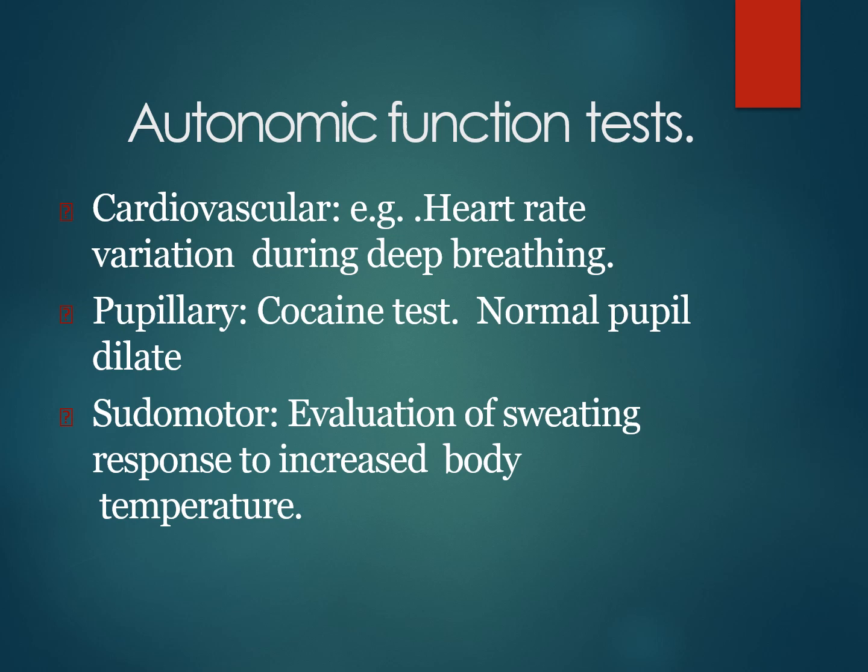The third applied aspect is autonomic function testing. First one, cardiovascular testing. Normally, the heart rate increases during deep breathing, or we can note heart rate variation during deep breathing. Second is the pupillary test using cocaine. It is called the cocaine test. Normally, the pupil dilates after administration of cocaine. Third, the pseudomotor test. It evaluates the sweating response to increased body temperature. If any of these tests fails, we can identify that the patient has autonomic disturbances in that particular organ.